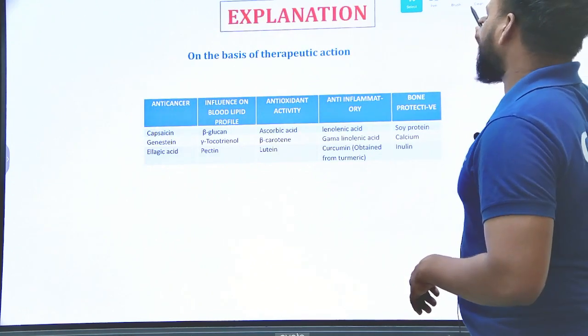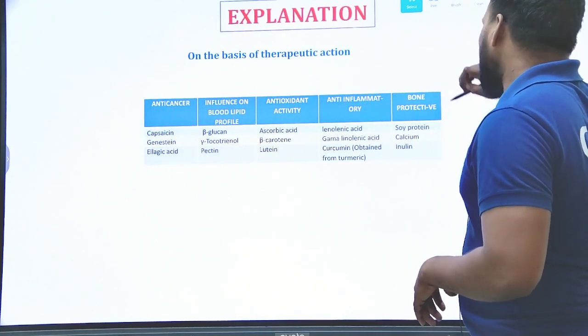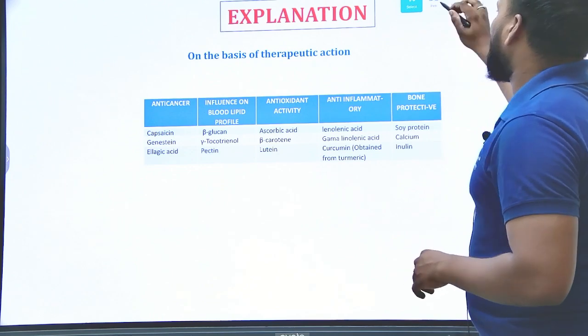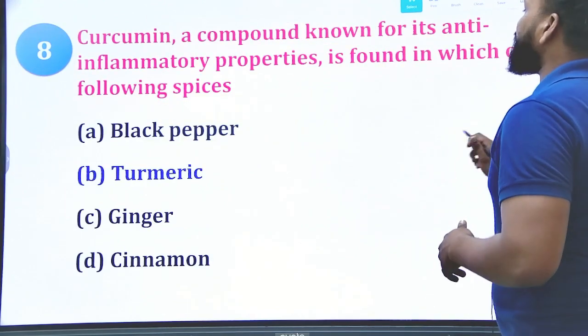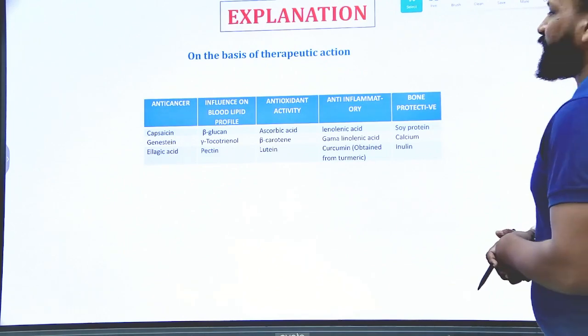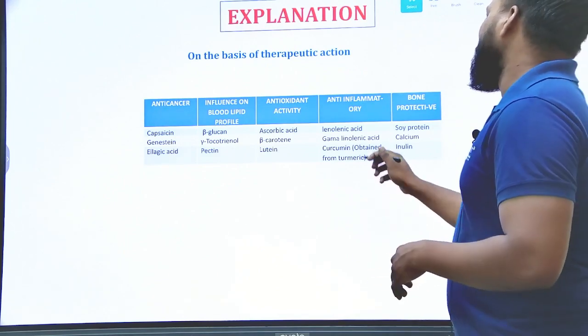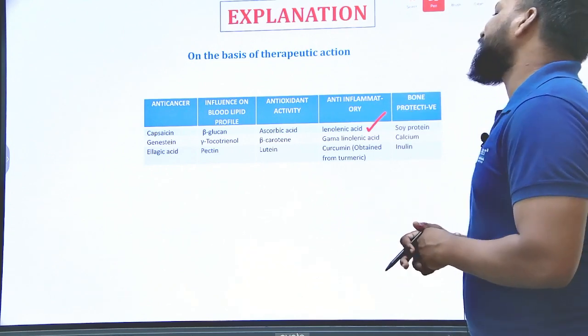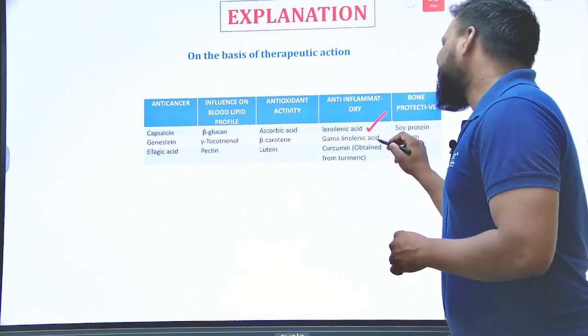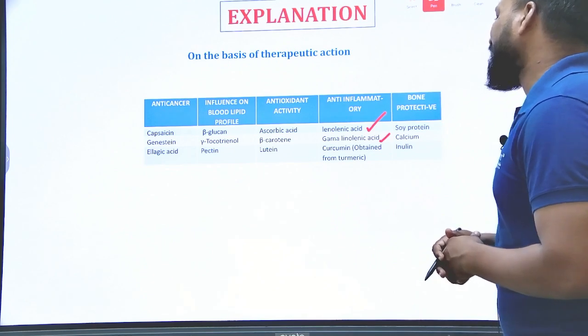Because you can see right over here, the anti-inflammatory property drugs are curcumin. You can see right over here oleic acid, as well as gamma linoleic acid and curcumin.